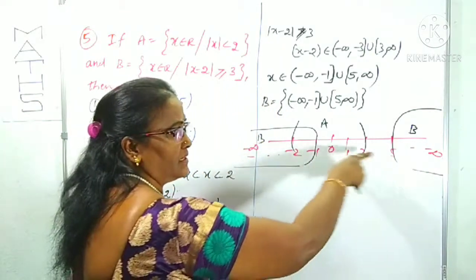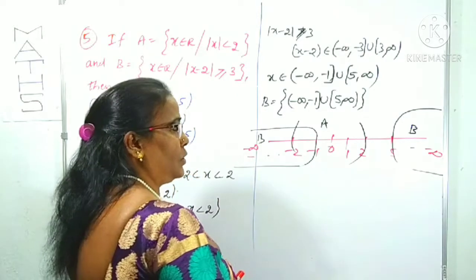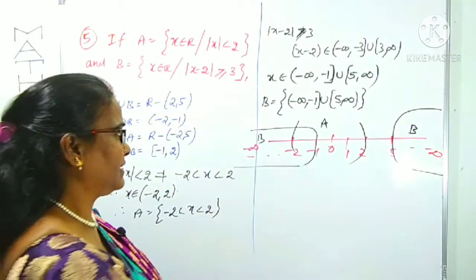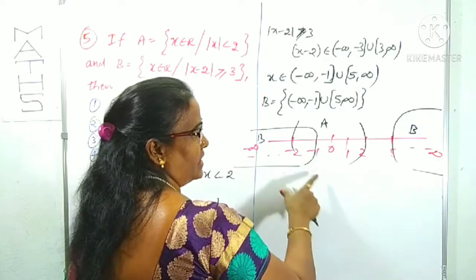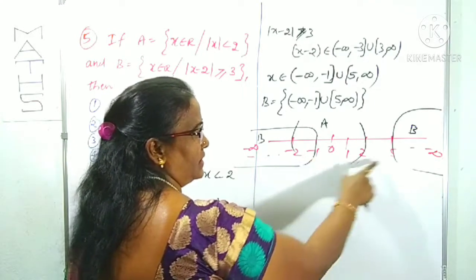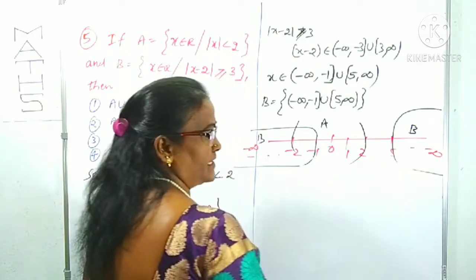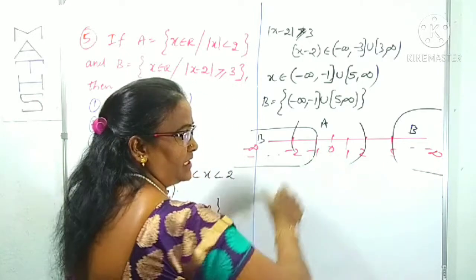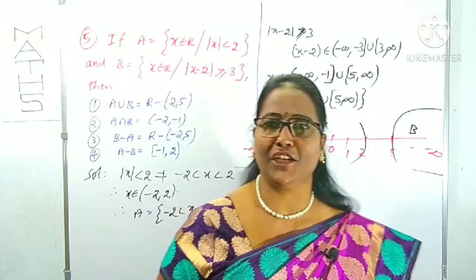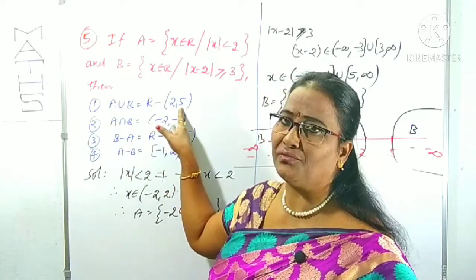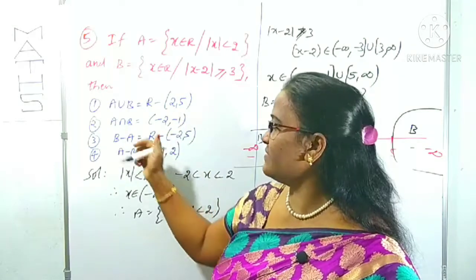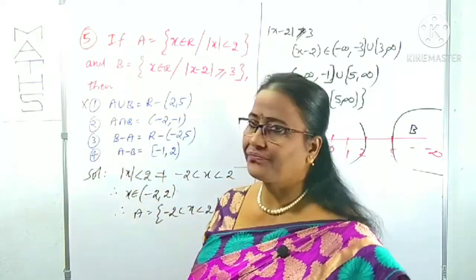Is there any calculation here? No, total numbers we cannot collect. Because from 5 to 8 that is included, but in between that is excluded. We cannot take A union B as all real numbers excluding 2 to 5. Clear? So that's why this is not a correct option.